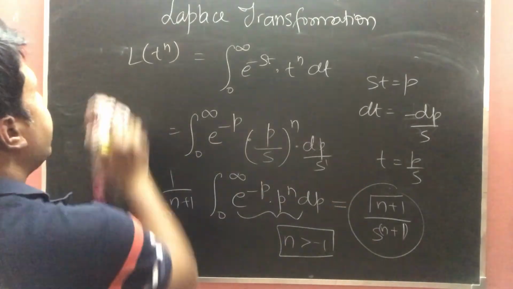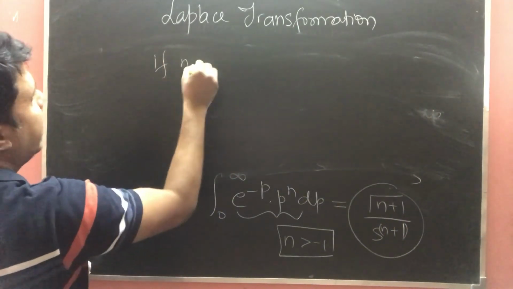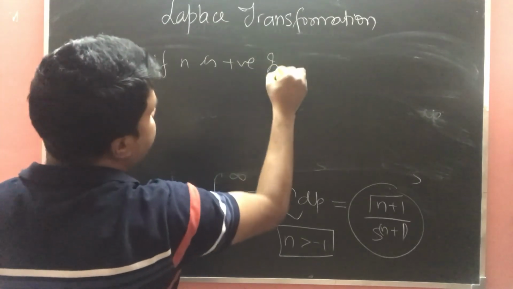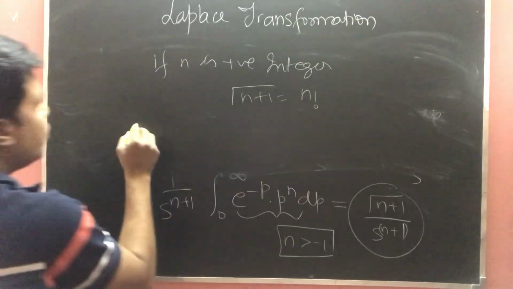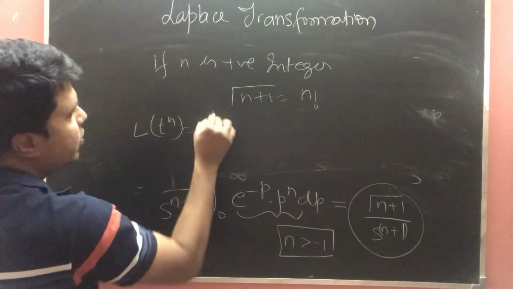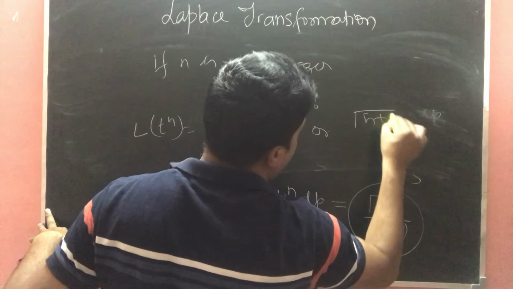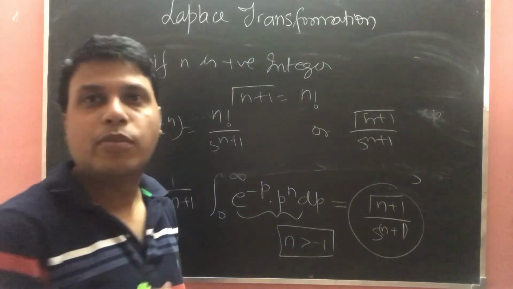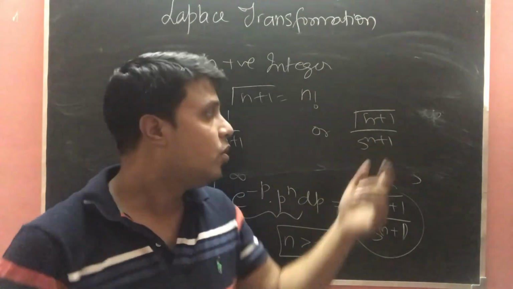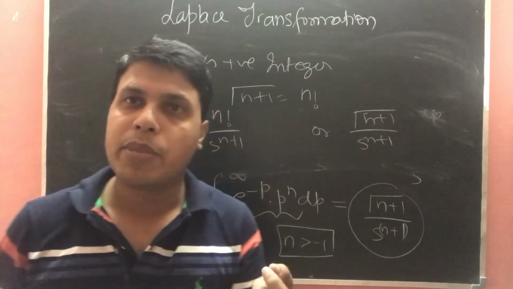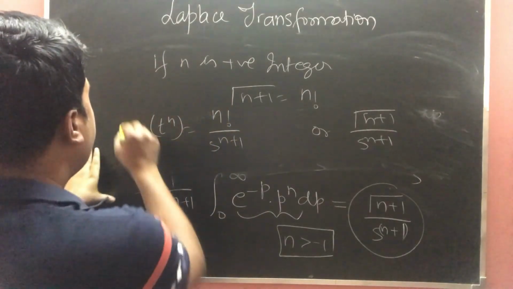And you should also remember that if n is a positive integer, then gamma function n plus 1 will be equals to n factorial. So we can say that Laplace of t power n will be equals to n factorial upon s power n plus 1, or gamma n plus 1 upon s power n plus 1. Both are correct, but both have their utility. Like if we are having n as a fraction value like 1 upon 2, we have to use this. And if we are having any positive integer, because we know that factorial exists only for the positive numbers. Okay, so both are correct,